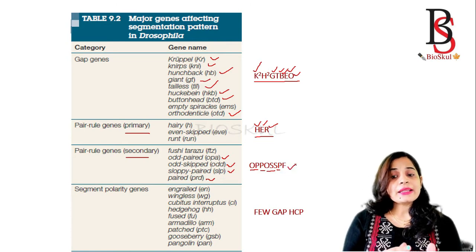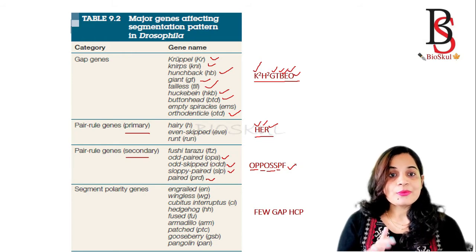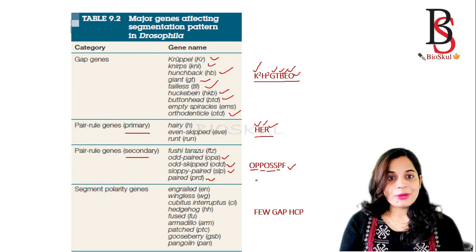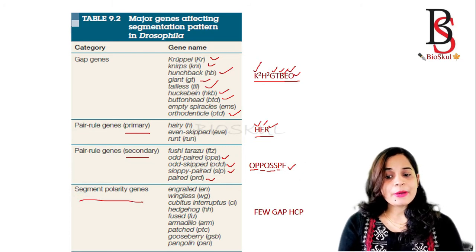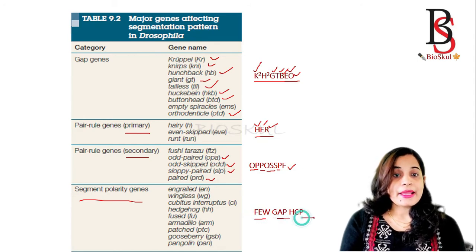So the secondary pair rule genes, all the genes have "paired" except Fushi Tarazu. So it's easy to remember this one. Then the segment polarity genes, we can memorize them as FEW GAP SCP.